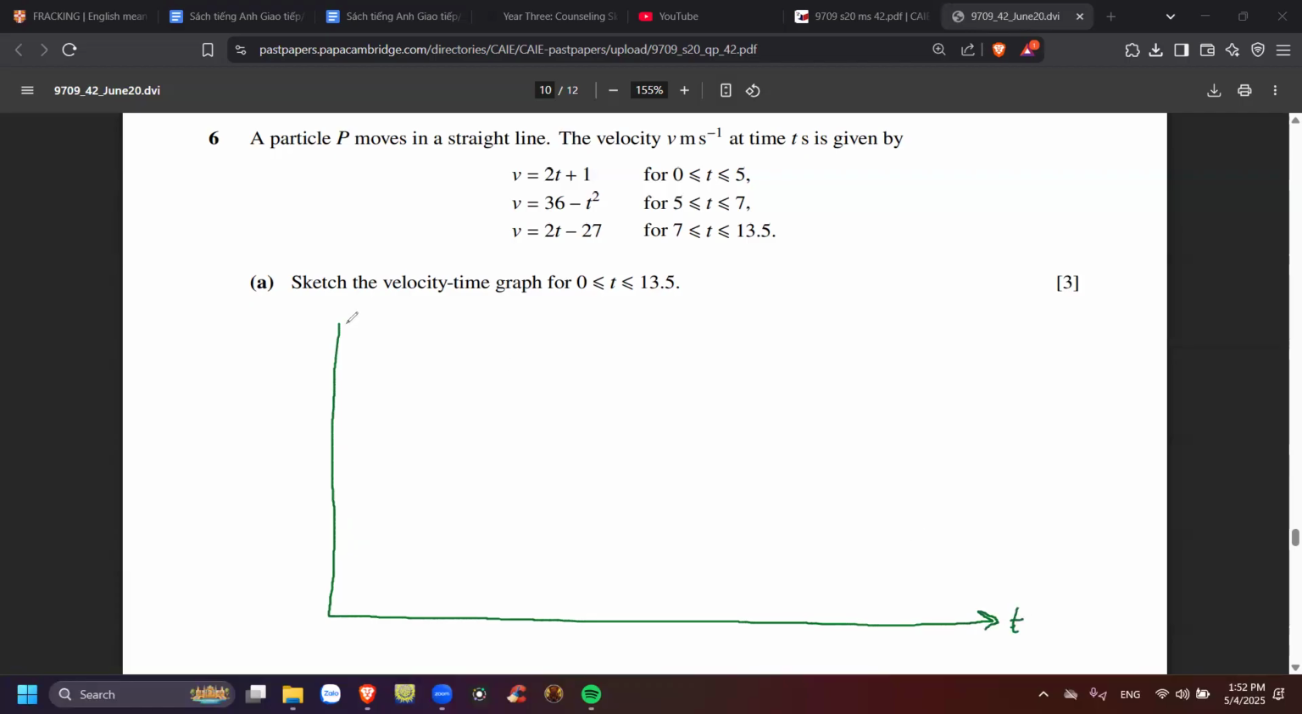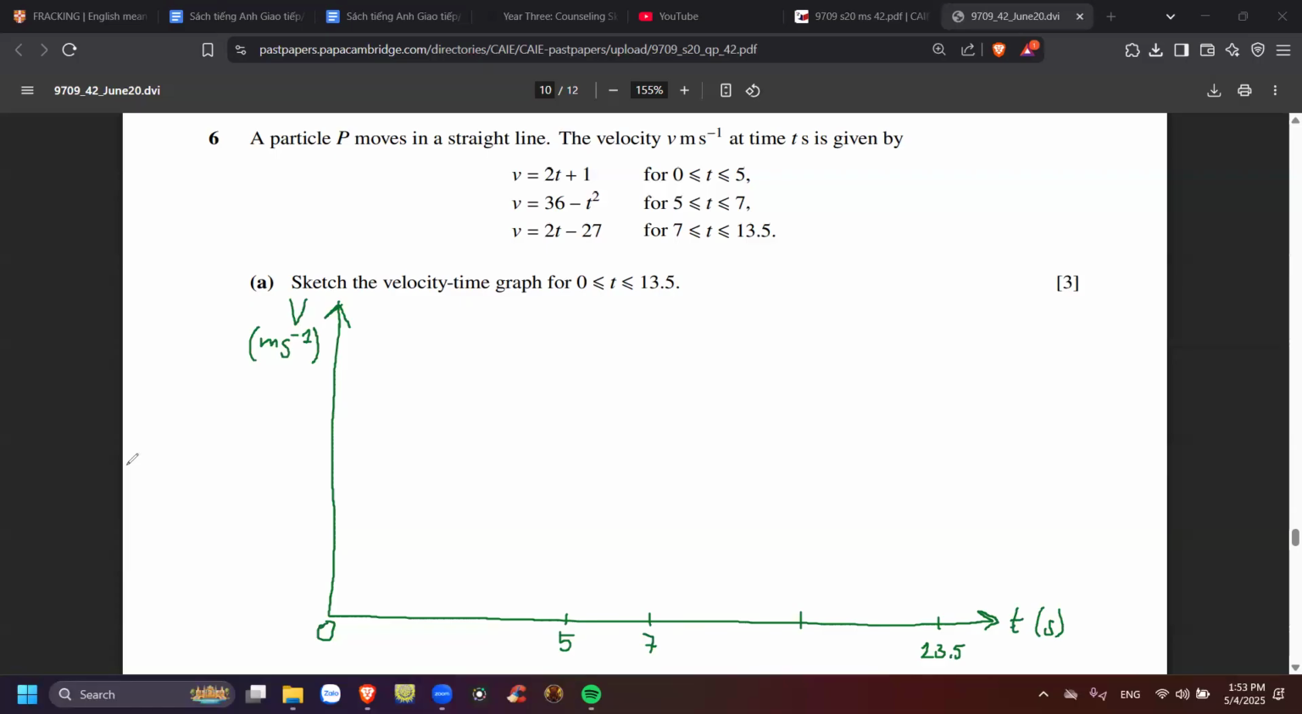So, velocity-time graph. Okay, so you have to write meters per second. t is in seconds. Okay, so from 0 to 5. This is going to be 10. This is going to be 13.5. Let's just say that. So it must end here. So this is 5. So there should be 7 somewhere here.